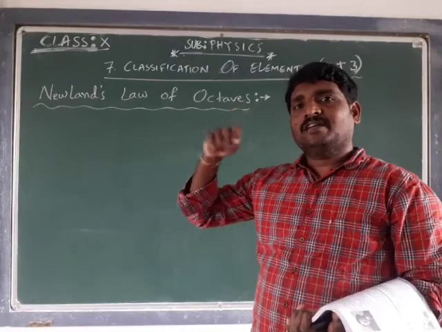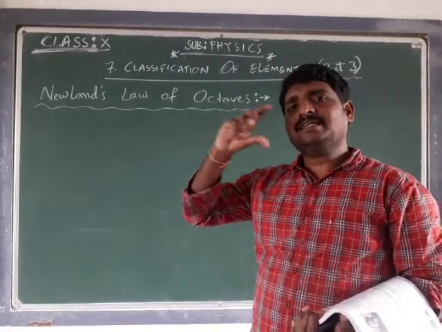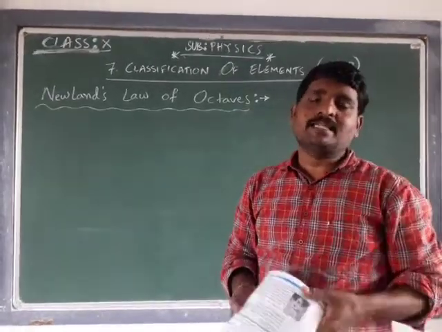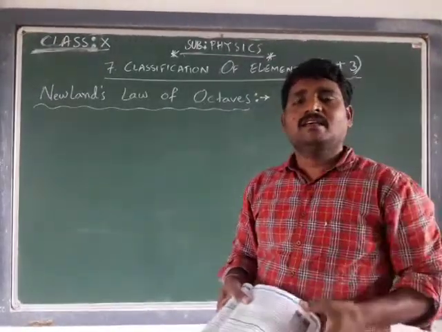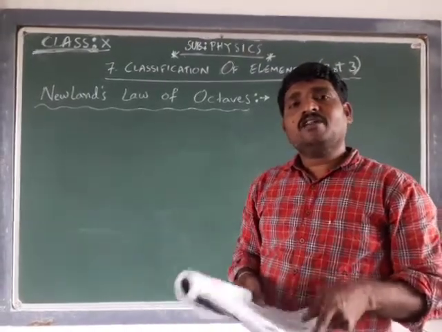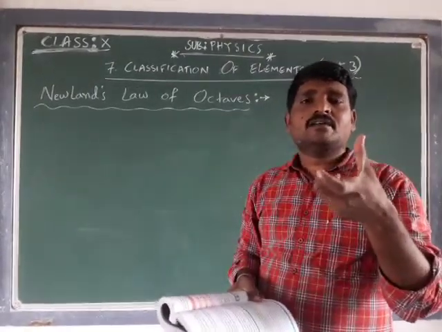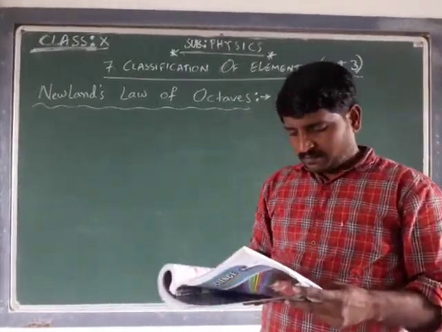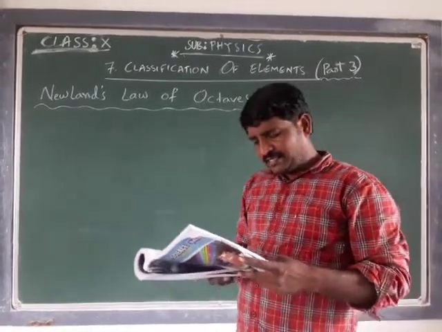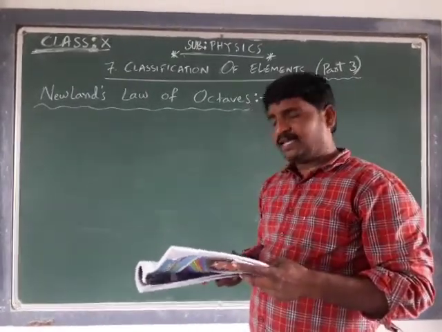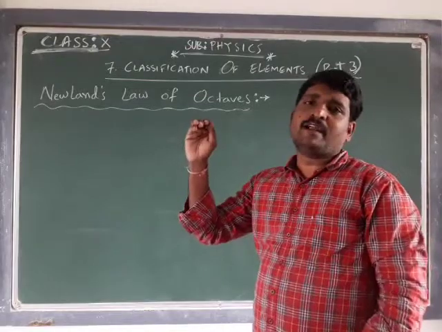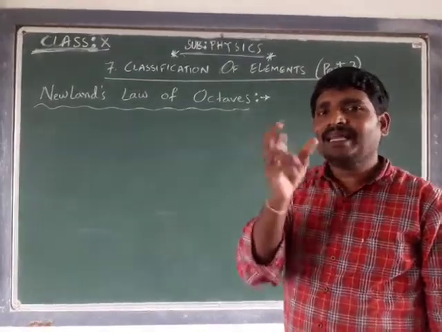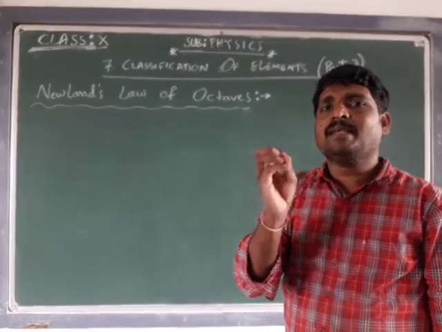Whenever he tried to arrange the elements by their chemical or physical properties, following some pattern, he found that the elements known at that time were arranged in 7 groups, and each group contains elements with similar chemical properties. Whatever element you pick from a group, it will possess the same chemical properties.